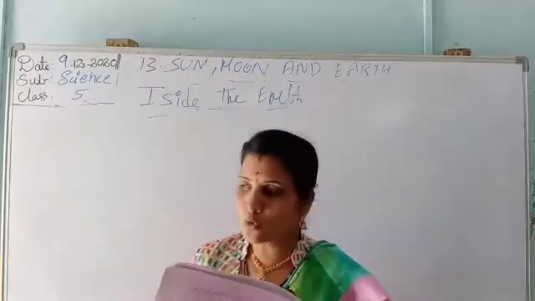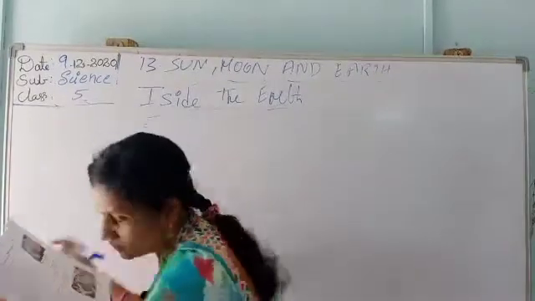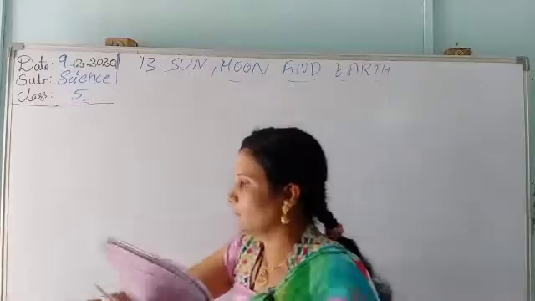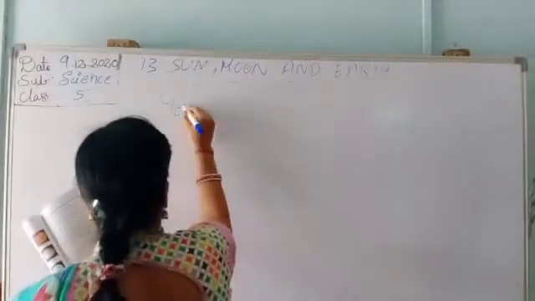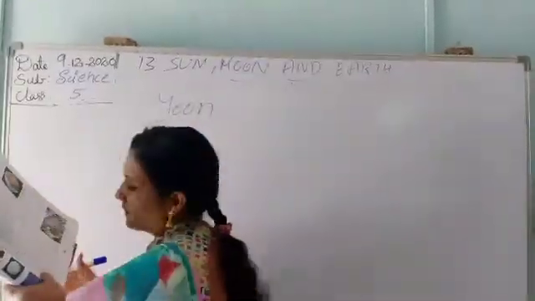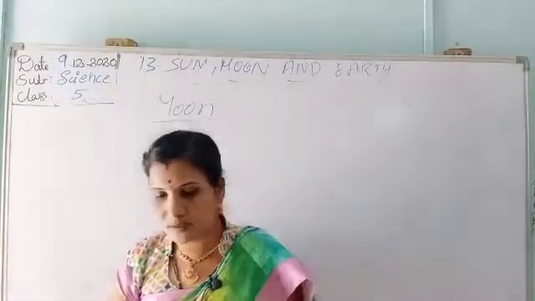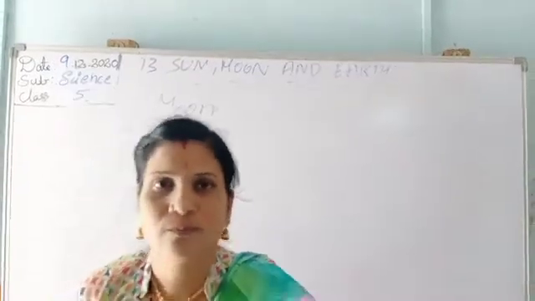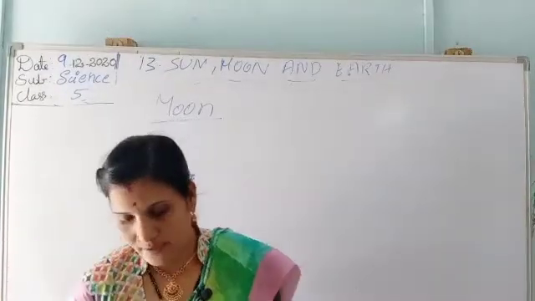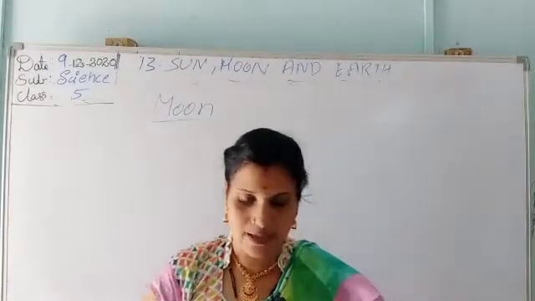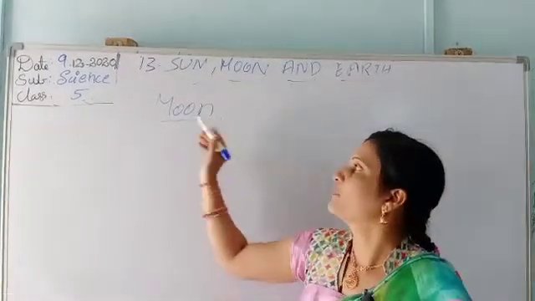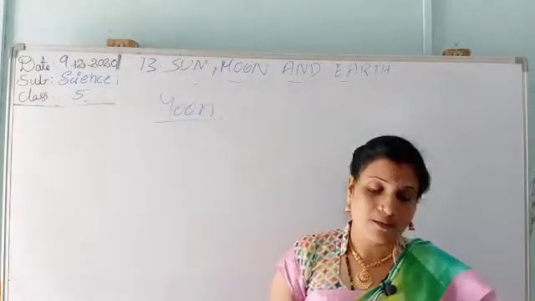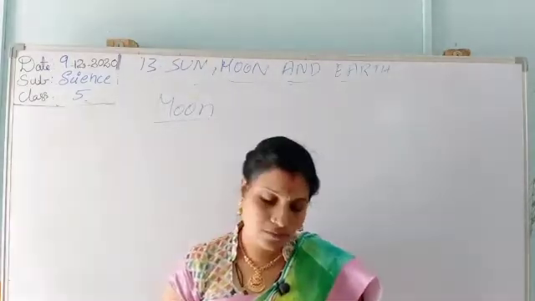Next, moving to the moon. Everyone knows what the moon is. We call the moon Chandamama. The moon is a natural satellite of the earth. Here he is telling about the moon. You all know what the moon is. The moon comes at night. It is a natural satellite of the earth.